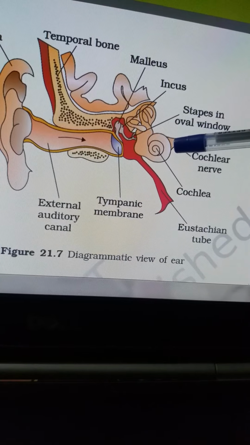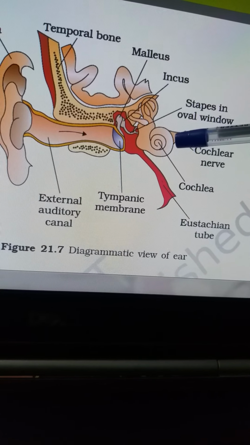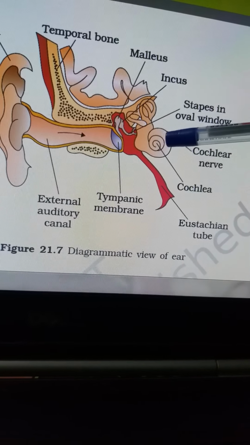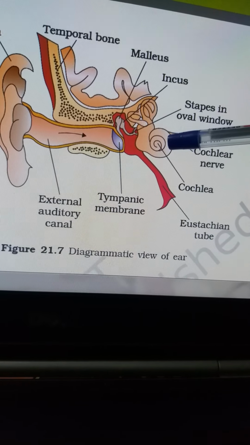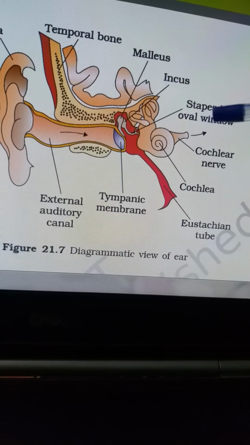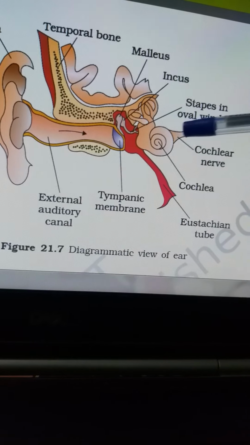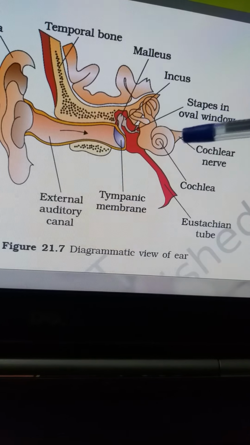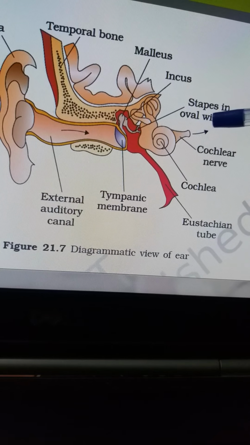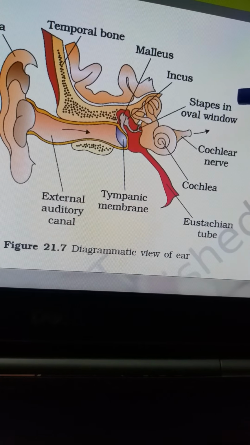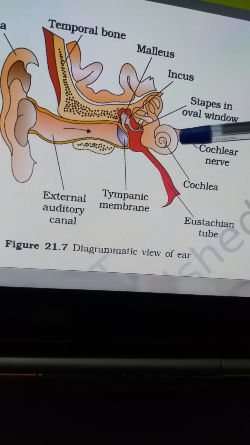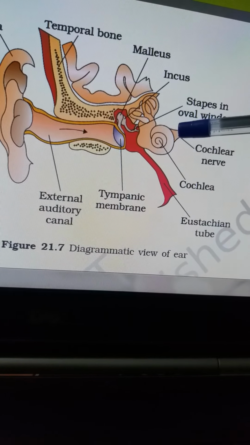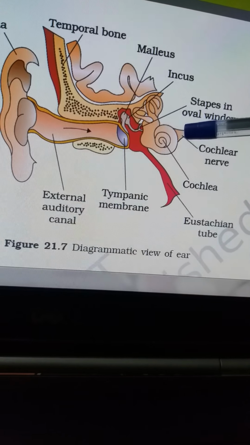In biology, wherever you find afferent and efferent nerves, afferent is what comes in and efferent is what goes out. So the afferent nerve takes the vibration to the cortex of the brain through the auditory nerve. The cochlear nerve is an afferent auditory nerve that takes the vibration to the brain, and the efferent nerve gives the sensation back, and you feel the sound. You distinguish the sound that you hear.